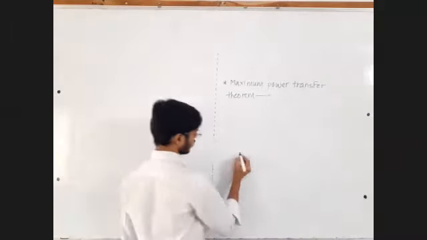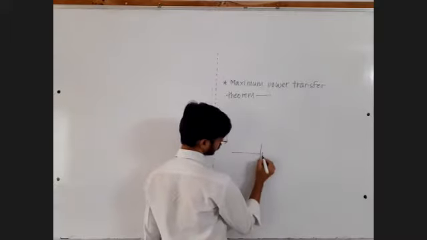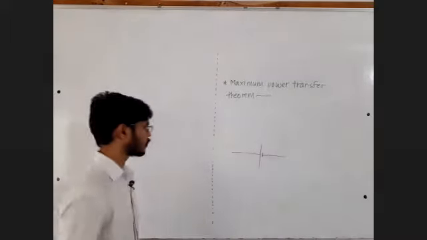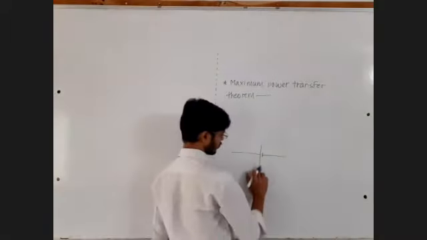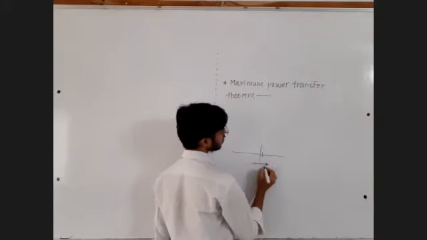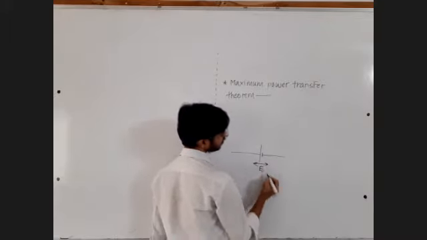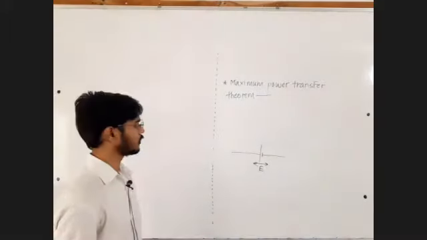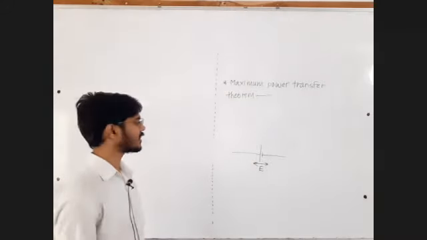Try to understand. Let's say you have a source of electricity whose EMF is equal to E, and you want to deliver some power to the external apparatus.